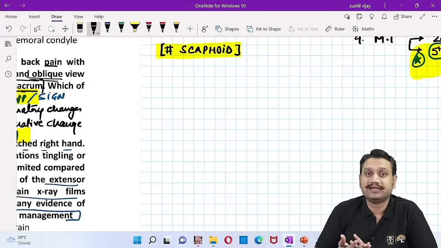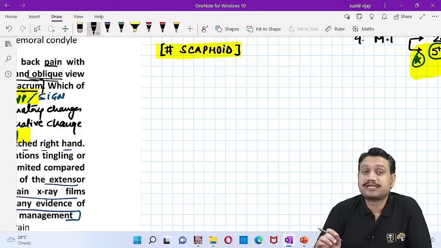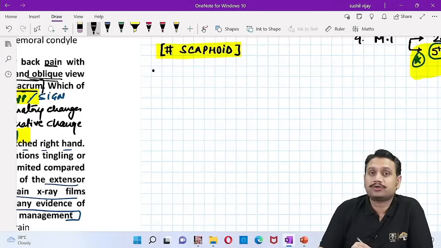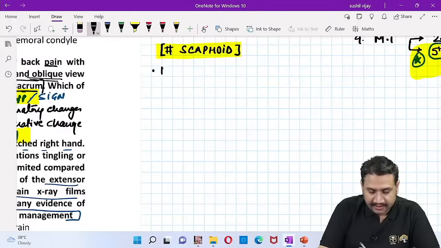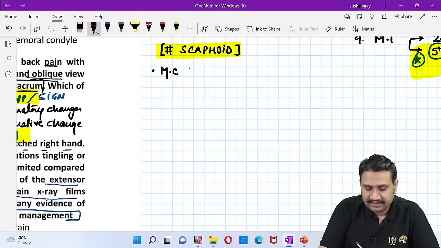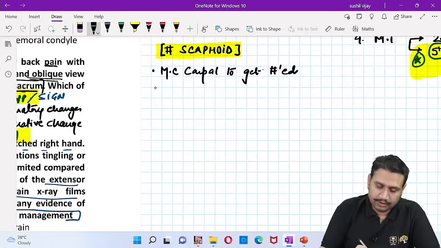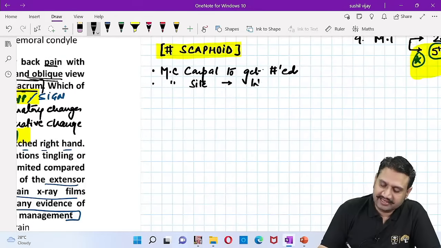AP, lateral, oblique views are clean. But clinically, I know that tenderness in the snuff box is very specific for the scaphoid only. The scaphoid is a bone which has maximum chances of injury in the wrist area of all the carpals. For the scaphoid, you should remember all the points: it is the most common carpal to get fractured, right? And the most common site of injury is the softest area, that is the waist of the scaphoid.